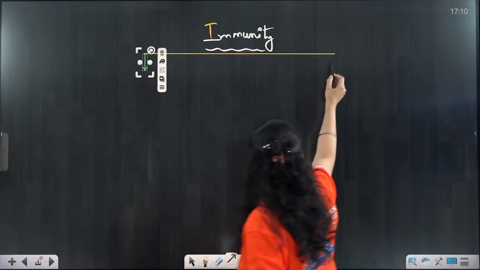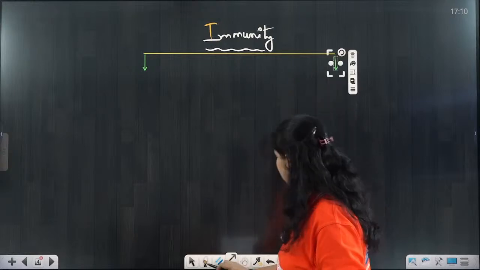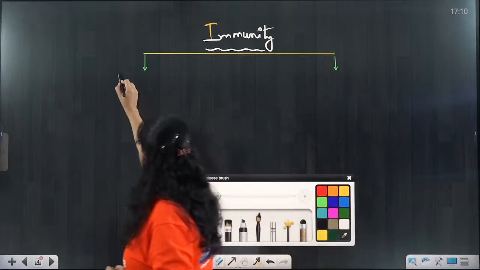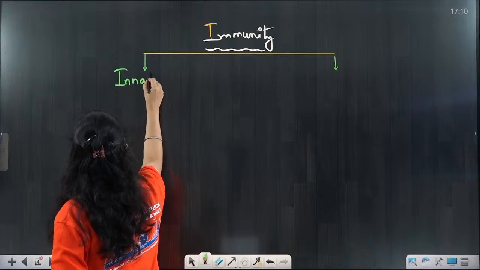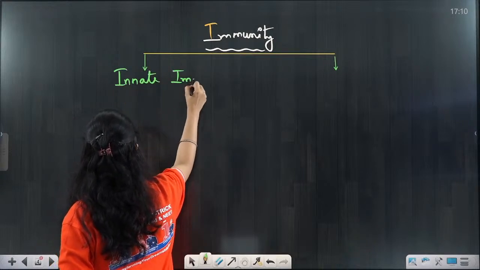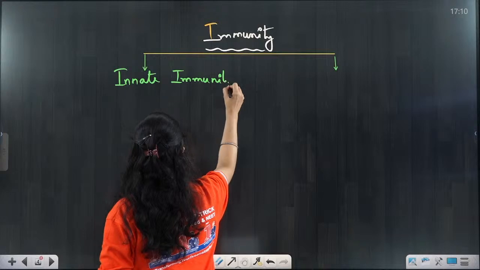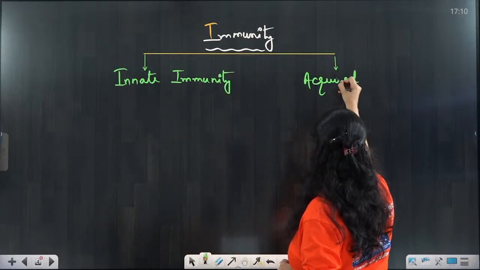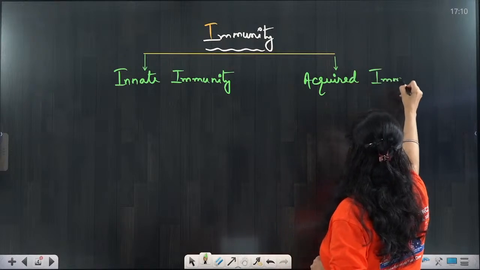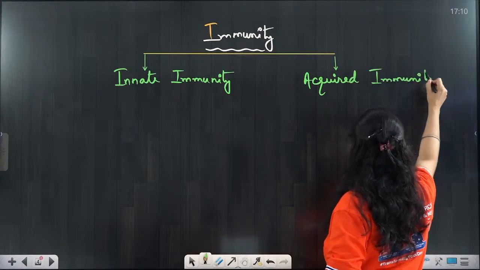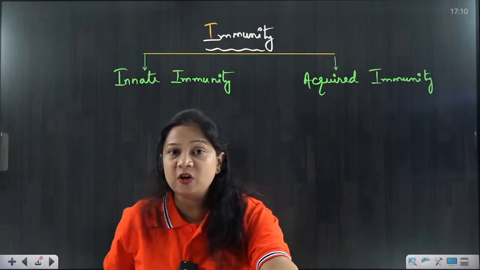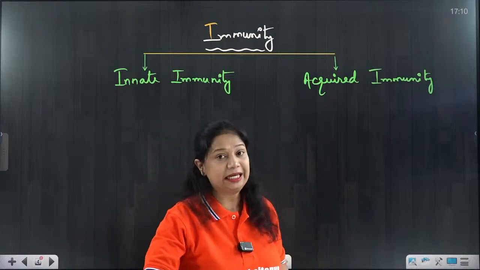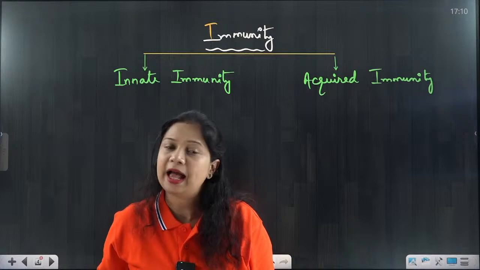Do you have any idea what the two different types of immunity are? One is called innate immunity, and another is called acquired immunity. Innate immunity and acquired immunity. So there are two basic types of immunity. One is innate immunity, another is acquired immunity.